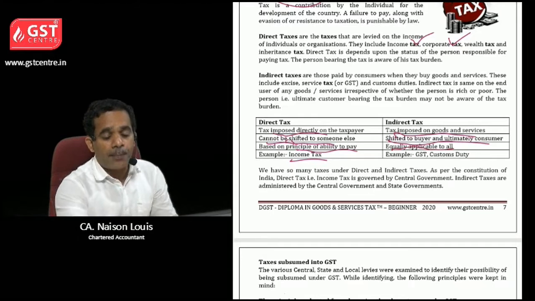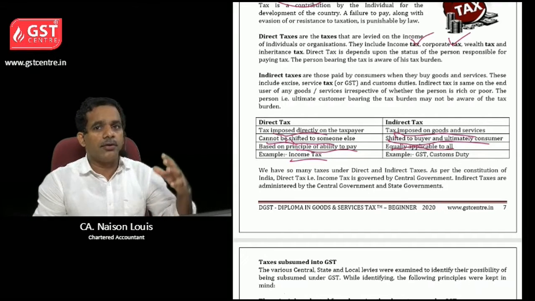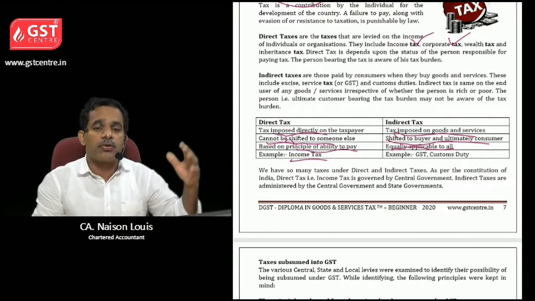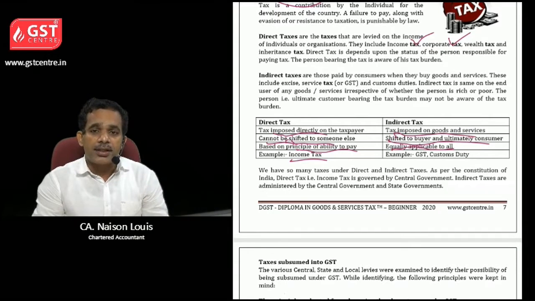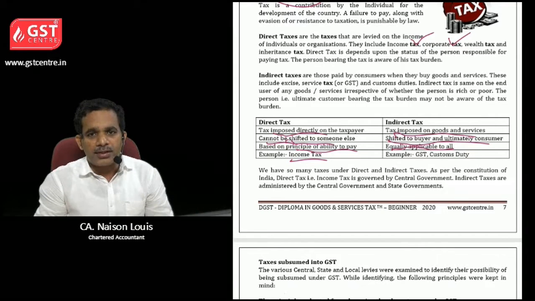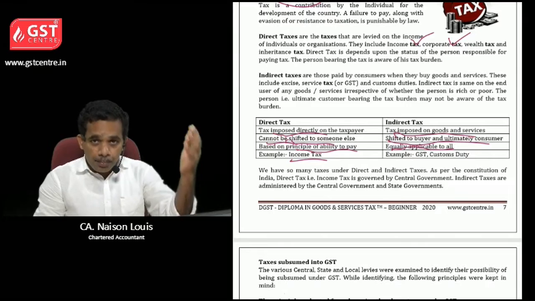Then equally applicable to all. See, if a rich person goes, or if a poor person goes to a shop and they buy something, any goods or services, okay, they purchase any cake from a bakery, branded cake, or any rice, branded rice.